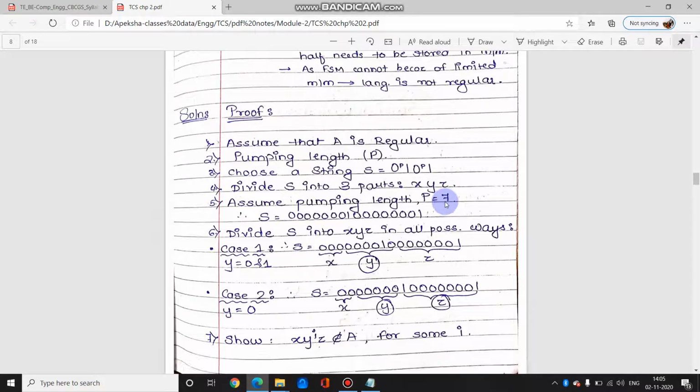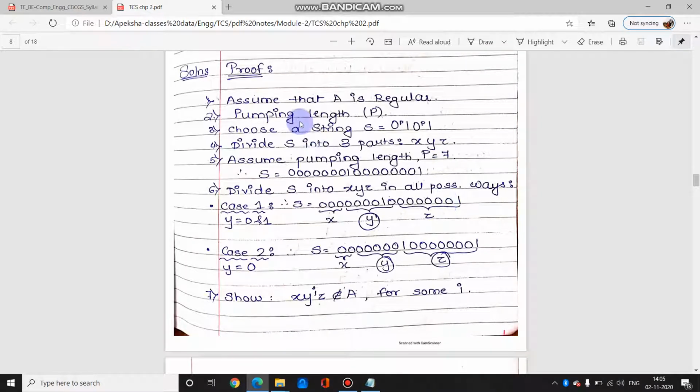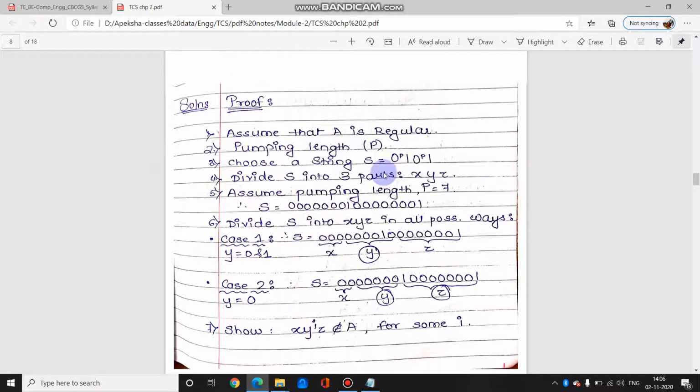Hence we are proving it theoretically over here, that assume A is regular, pumping length is P, which is again we are taking 7 in this case, choosing a string such that I am taking here string of a form where I am having zeros of pumping length and 1. So similarly if I say मैंने P का length 7 दिया है, तो there will be 7 zeros followed by 1, and the next half of the string will also say 7 zeros followed by 1. So this is the language which is given over here.